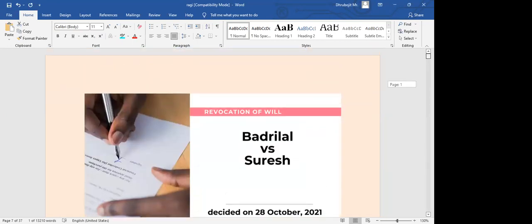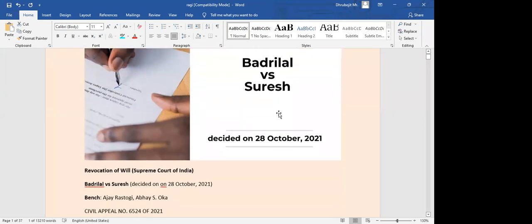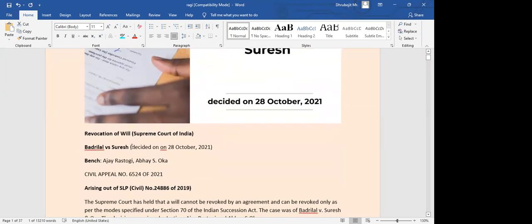So this case is Badrilal versus Suresh. It was decided on 28th of October 2021. Cases relating to revocation of will. This case was decided by the Supreme Court of India. Usually when you read a case from Indian Kanoon, you get the name of the court as well, whether it was the Supreme Court of India or some High Court. That detail you get as well. This case was decided by a 2 judge bench, and it is a civil appeal. The number also you get to see there.